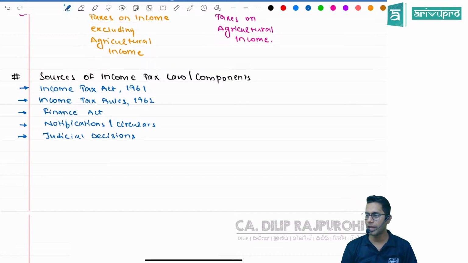When I say income tax, what do you have to study, sir? These things you have to study. When I say income tax law, you have to study these. So when we are studying this entire subject of income tax law, we'll take reference to all of these things. So the main thing which we are going to study is what, sir?